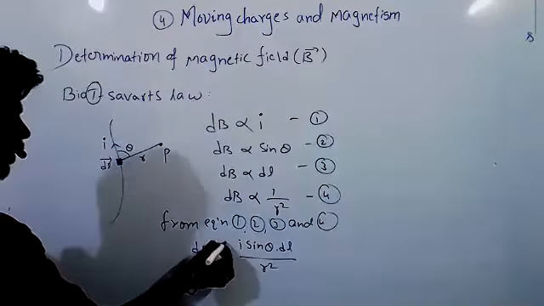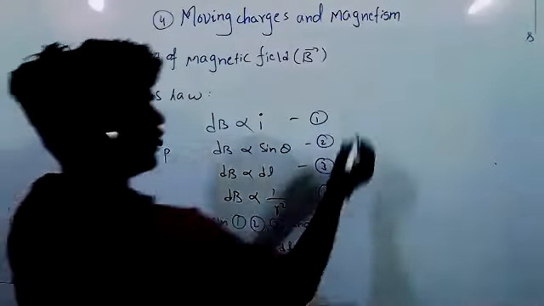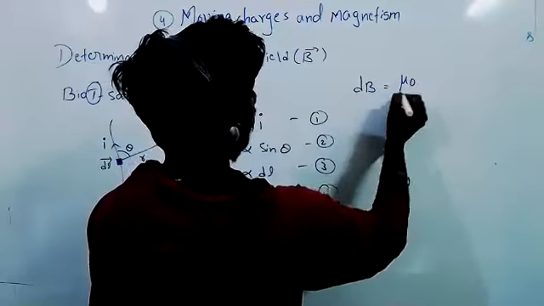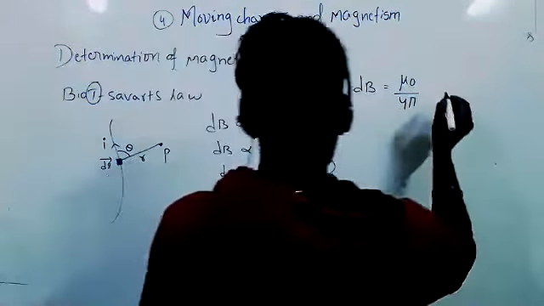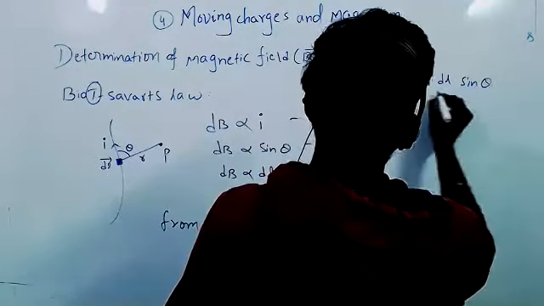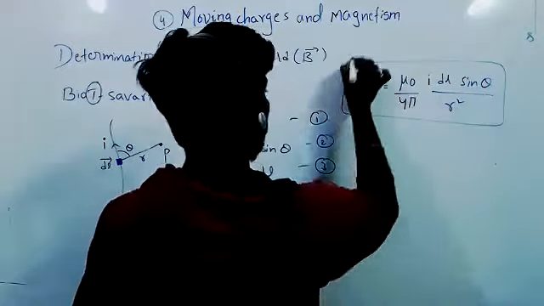Now it is proportional; we have to remove the proportionality, so we have to give a constant. So dB equals k, where k is mu naught by 4 pi. So dB equals mu naught by 4 pi times I dl sin theta by r square. This is the scalar form.